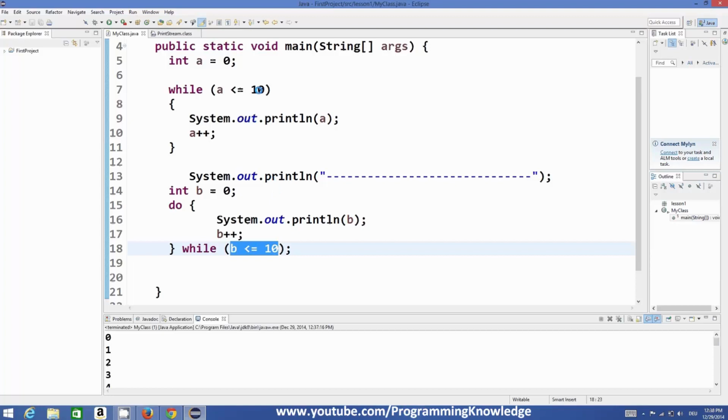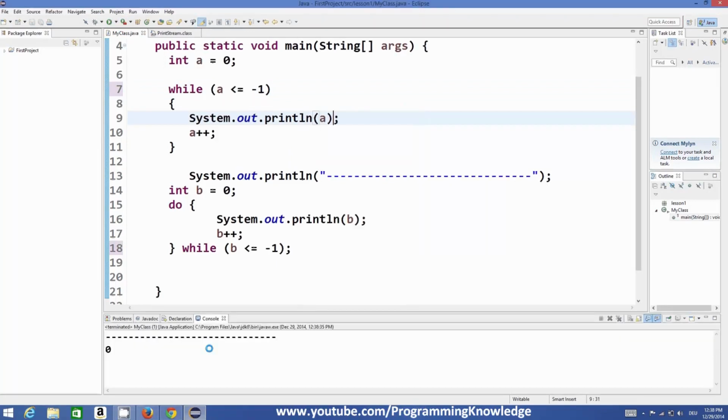So for example, I want to check if the value of a is for example -1 here, and here also value of b is -1. Here I'm checking if it's less than or equal to -1, and in while loop also I'm checking if it's equal to or less than -1, and then I run the program.